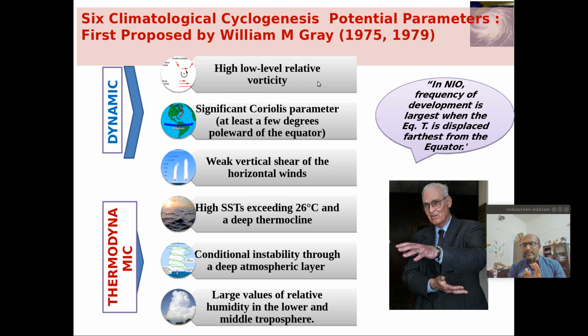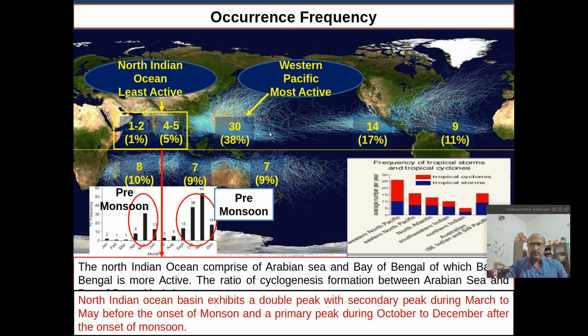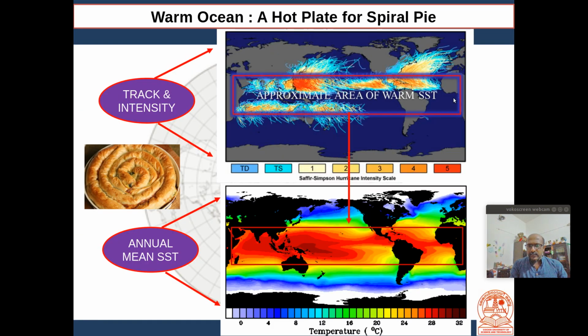So the relative vorticity associated with the wind structure should be very high. That's one dynamical criteria. Then we should have significant Coriolis parameter, that is few degrees. That is why, if you look at the breeding ground of cyclones, genesis will not happen around the equatorial region. It is slightly away from the equator. Though SST maximum is found over the equator, cyclogenesis is not happening there, because that means it is not just about the thermodynamics.